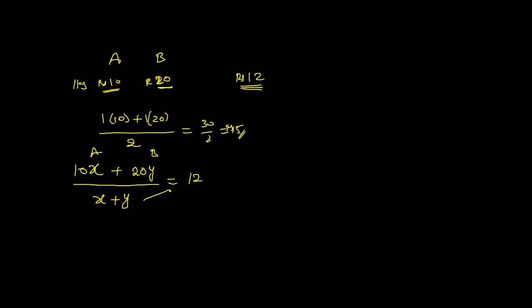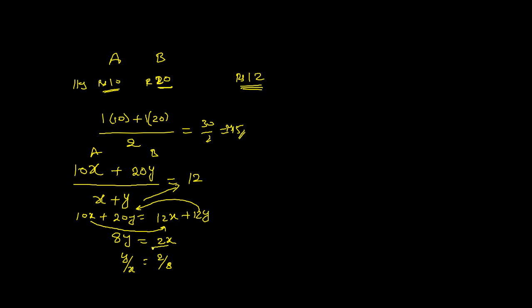On simplification, let us cross multiply. 10x plus 20y equals 12x plus 12y. If you bring 12y to the left hand side, it becomes minus 12y. 20y minus 12y is 8y. Send 10x to the right hand side, plus 10x becomes minus 10x. 12x minus 10x is 2x. So 8y equals 2x, and y by x equals 2 by 8. Sending this, you are getting 1 by 4.